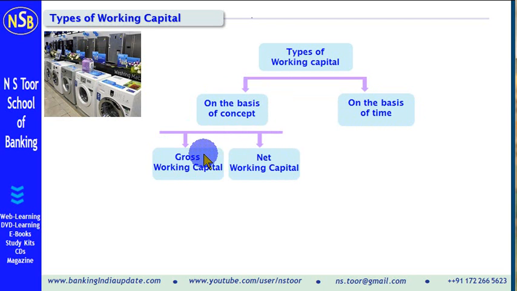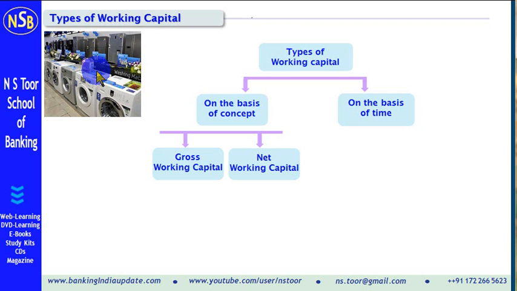What is gross working capital? Gross working capital means the total amount of current assets maintained by a business firm. Total amount of current assets, gross amount of current assets, that is known as gross working capital.